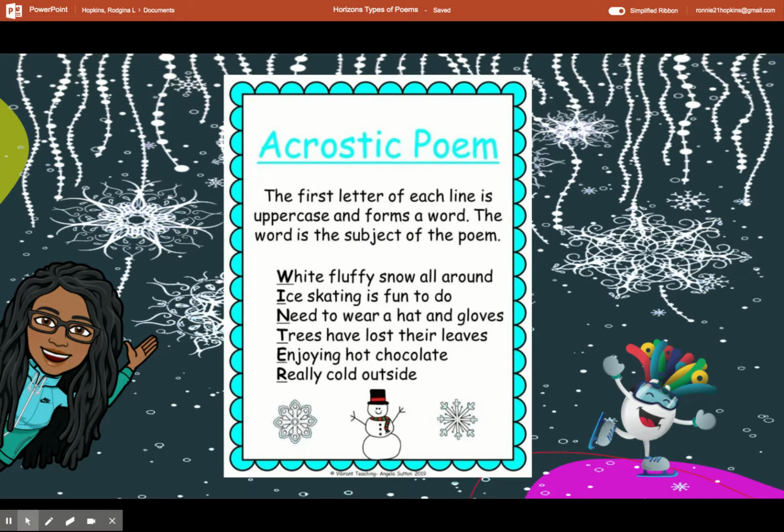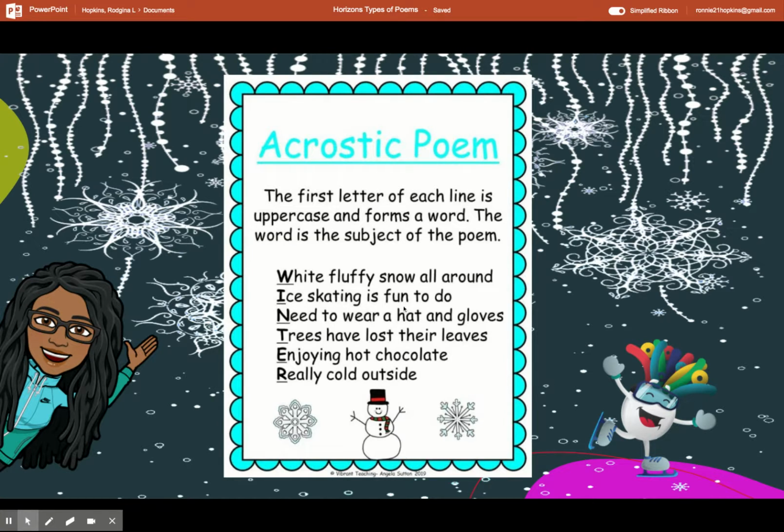Next type is acrostic. In an acrostic poem, the first letter of each line is uppercase and forms a word. The word is the subject of the poem. So it's pretty much like an acronym, acrostic poems are similar. Each letter spells a word, which is the subject, and the word is winter, as you see down here. Starting with the poem: White fluffy snow all around.